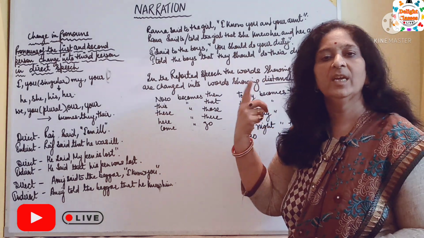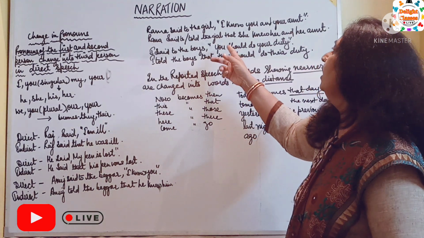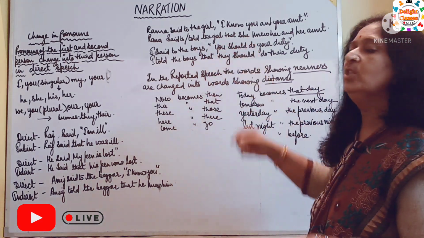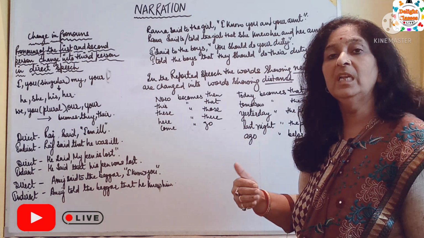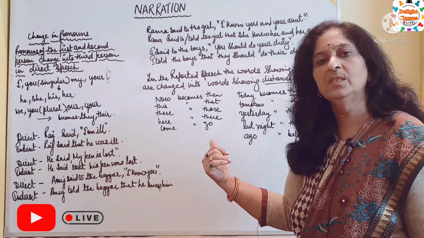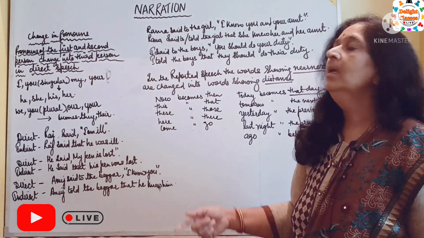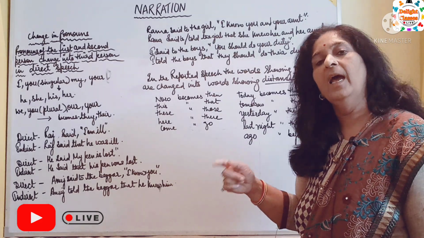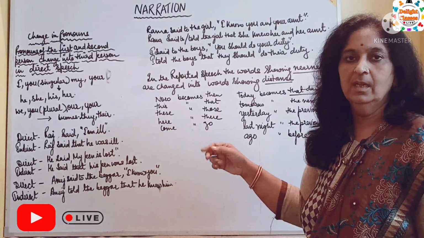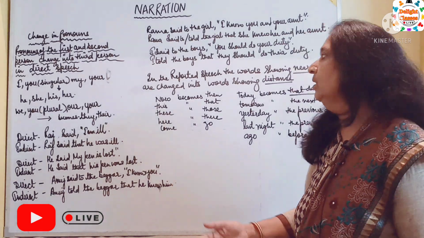I will become she, because Rama is a female. Rama told the girl that she. Know will change into knew. She knew her, because her is used for the girl to whom Rama is speaking. Rama told the girl that she knew her and her aunt.